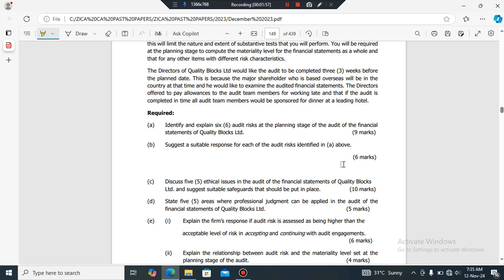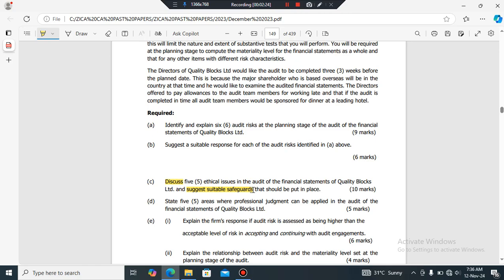So now let's begin. The issue that we need to understand here is, what is the question asking us? The question is asking us to discuss, so we need to have a vivid understanding of what discuss in this context means. One, we need to discuss, and then we need to also suggest suitable safeguards for 5 ethical issues that we have discovered in the question.